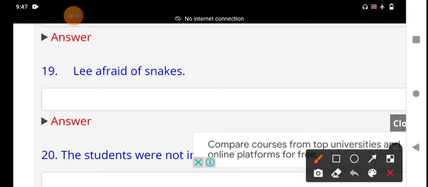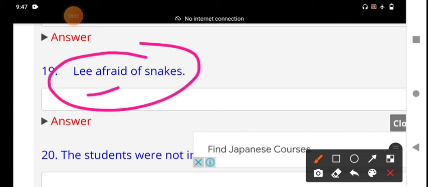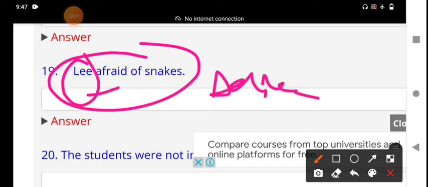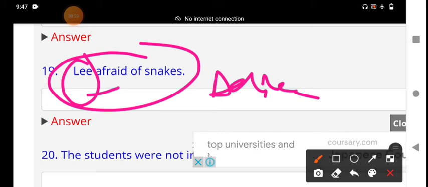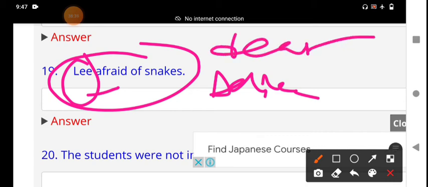And the 19th one, from the last second one, the 19th one. Lee afraid of snakes. Lee is a proper noun. Afraid is an adjective. What is the meaning of afraid? Afraid means fear. Feeling of worrying about the possible result of a particular situation.